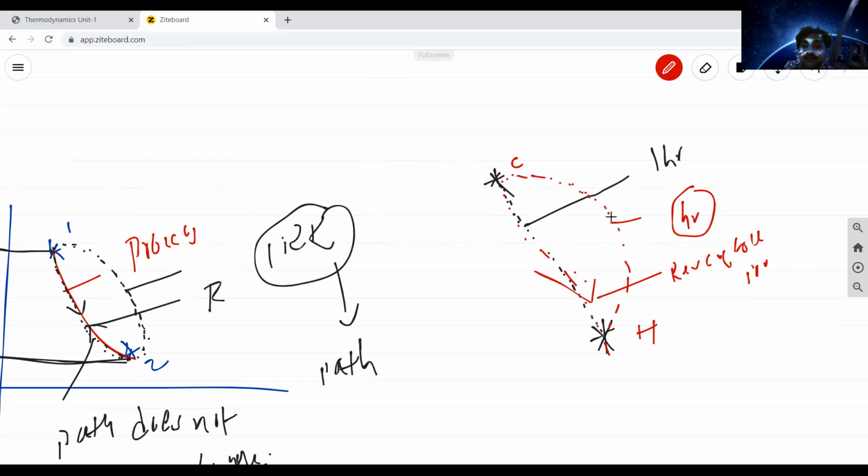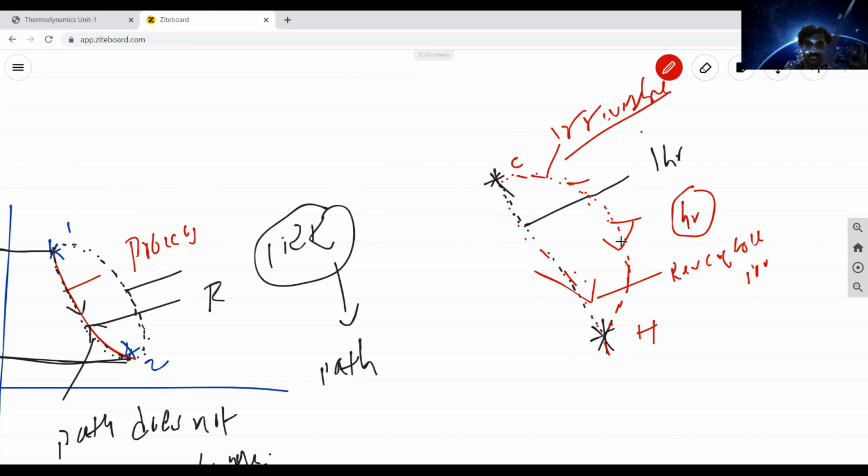I need to travel in this route, and I will reach home in only half an hour. The path line will change, but ultimately you reach home. From college to home the path is different. If the path line changes, this process is called an irreversible process. So this is the reversible process, and this is the irreversible process.